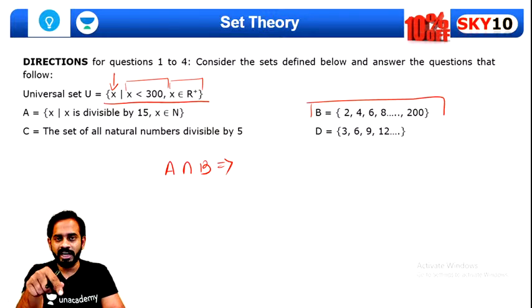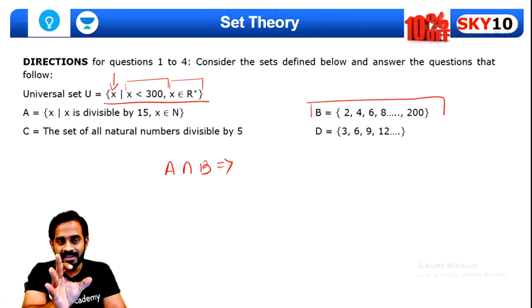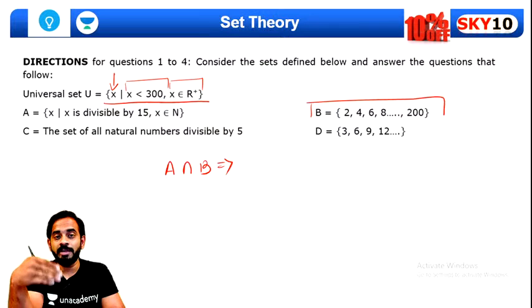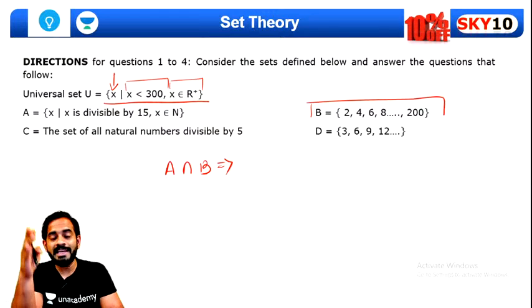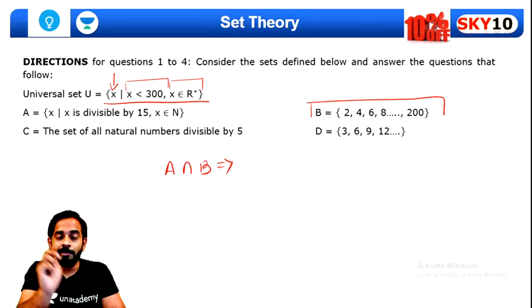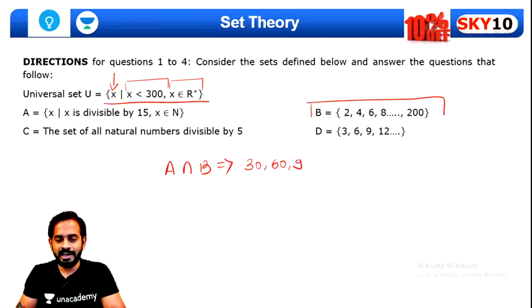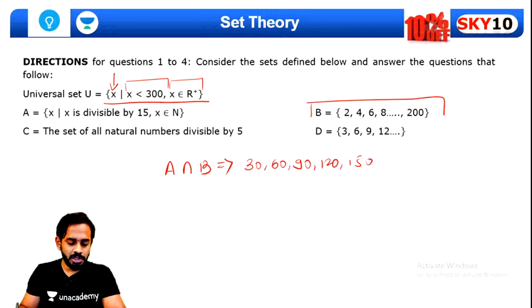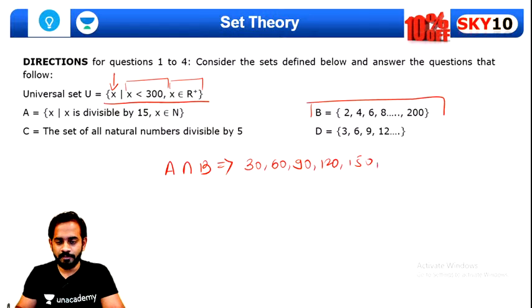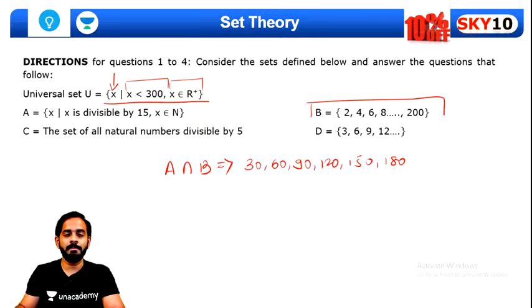This is what we wanted, because set A consists of all the multiples of 15, and set B consists of all the even numbers. It means we cannot take the odd multiples of 15. We will have to take only even multiples of 15. That is 30, 60, 90, 120, 150. Very good, Arsh. 30, 60, 90, 120, 150, 180. Exactly. Amazing, guys.